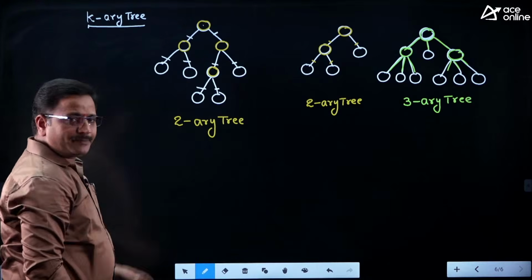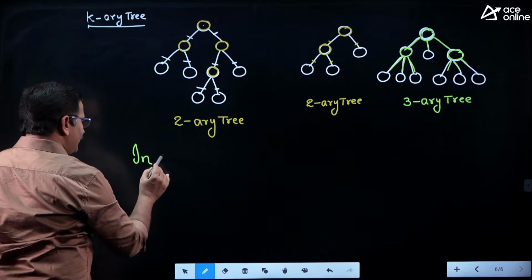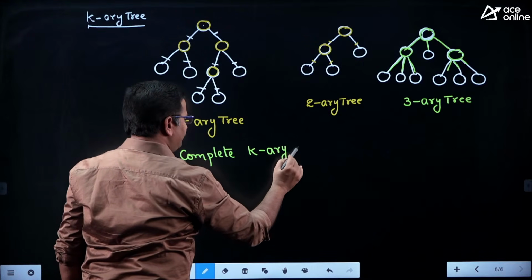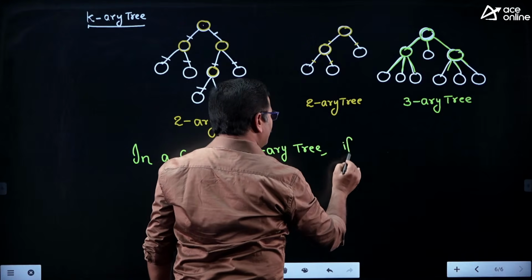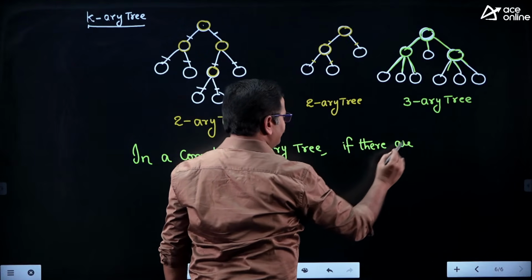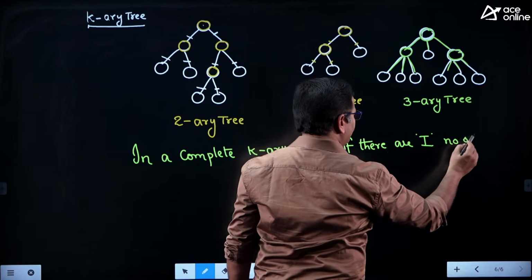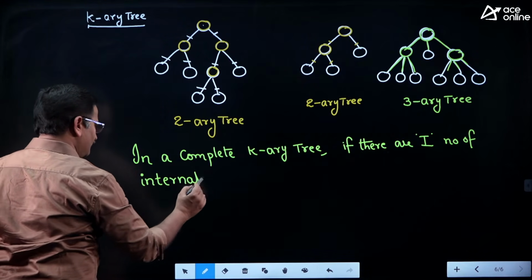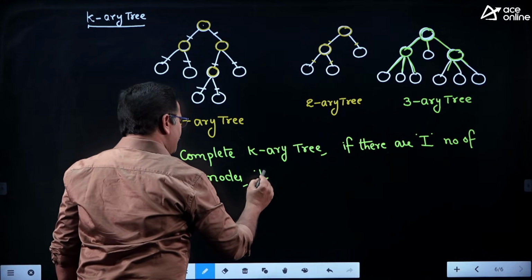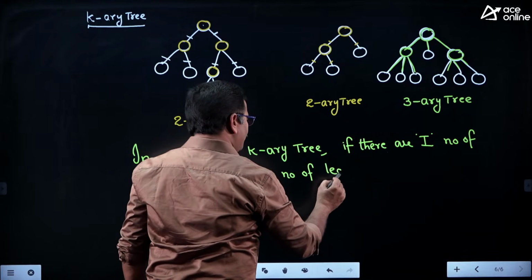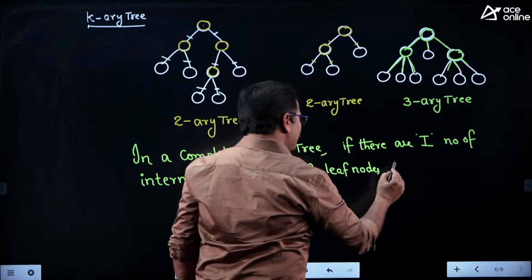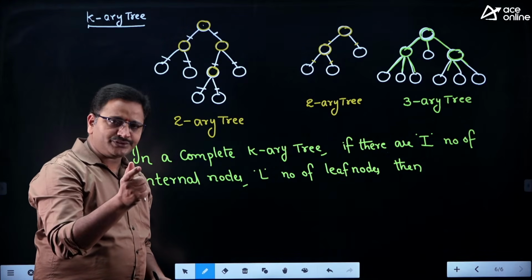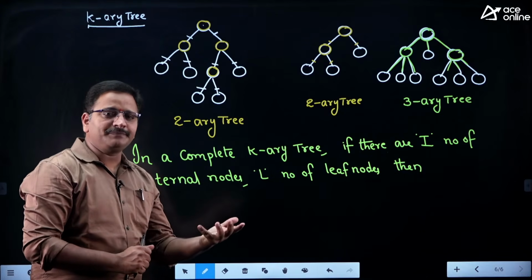So based on this concept, there is one important formula you have to understand. That formula is, in a complete K-ary tree, if there are I number of internal nodes and L number of leaf nodes, then whenever they provide I number of internal nodes and L number of leaf nodes, there is a relationship between leaf nodes and number of internal nodes, friends. So they are talking about the relationship between leaf nodes and internal nodes.